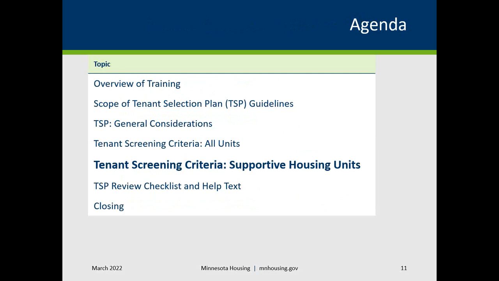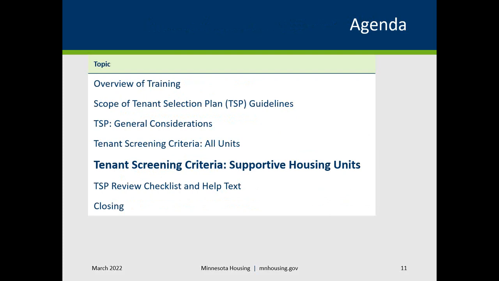Many households for whom supportive housing units are intended to serve have experienced periods of unstable employment, homelessness, and/or mental health or chemical health challenges that may be reflected in their rental and criminal history. These updated screening criteria are responsive to the challenges and barriers that households prioritized for supportive housing units have faced that can often be mitigated through the presence of stable housing, rental assistance, and supportive services.